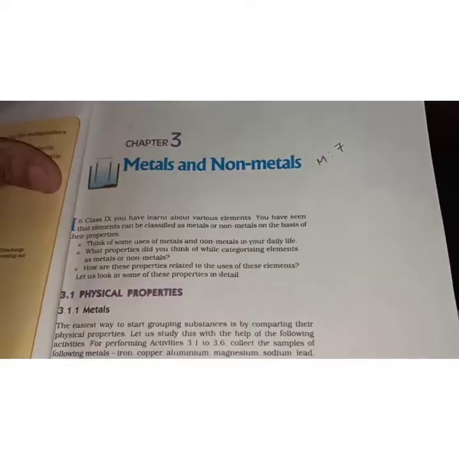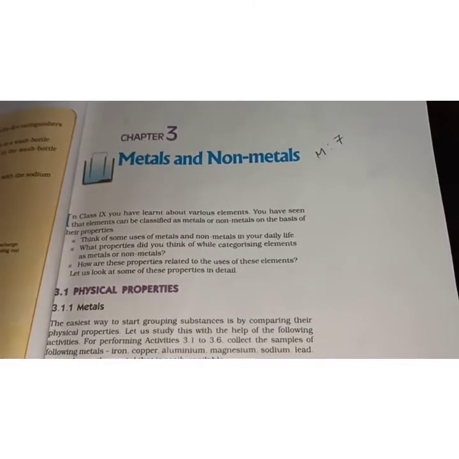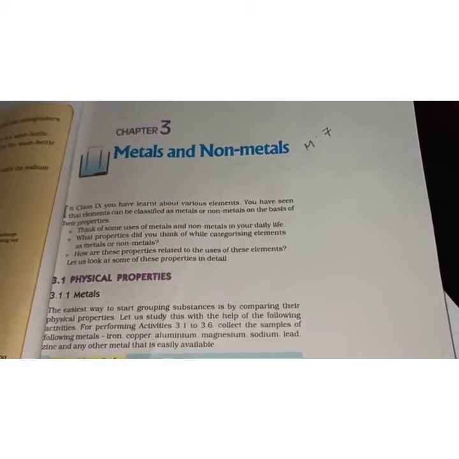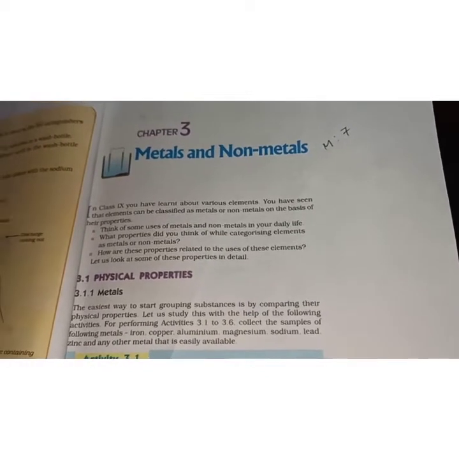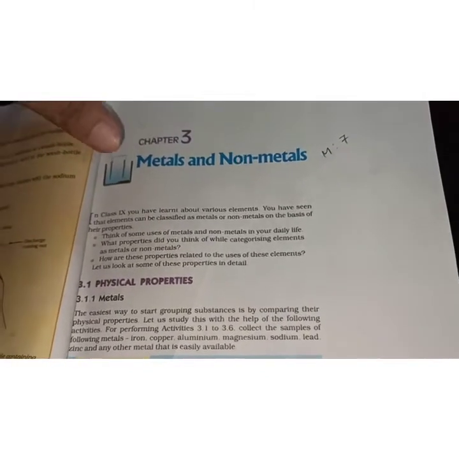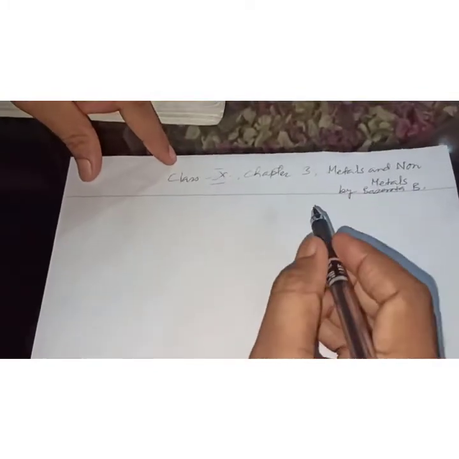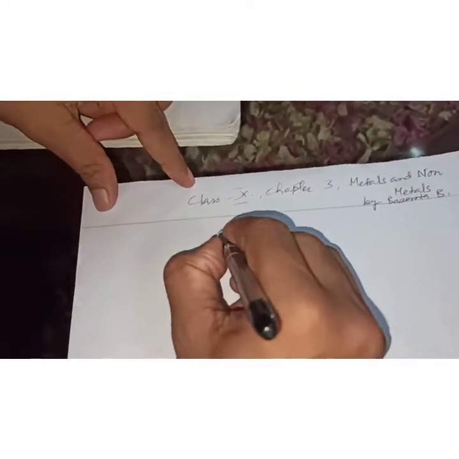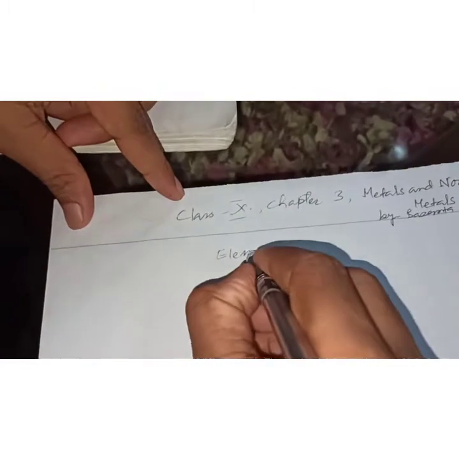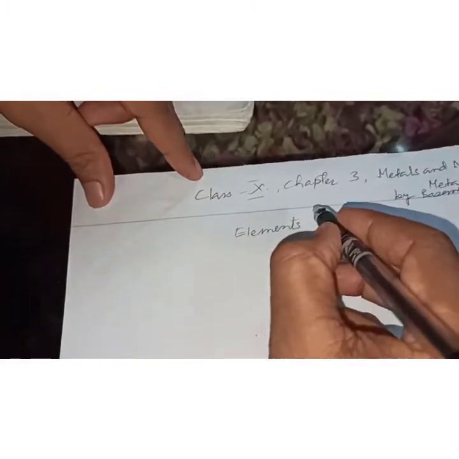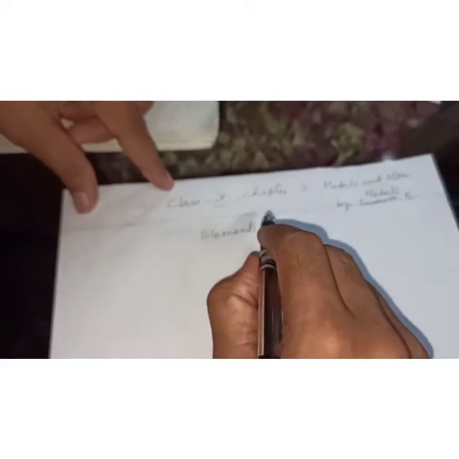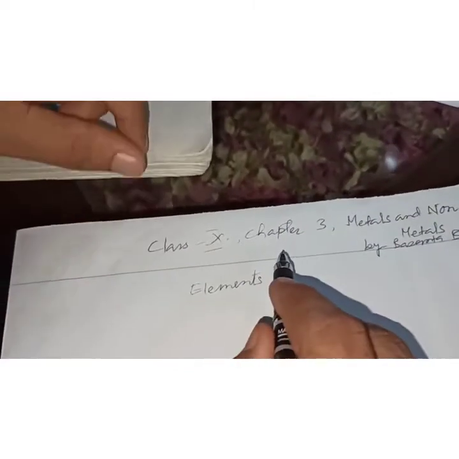Thank you. Class 10 students, today I am going to explain chapter number 3. The name of the chapter is Metals and Non-metals. Before that, we should know about the properties of metals and non-metals. Of course, you should know about the elements, E-L-E-M-E-N-T-S. Elements can be classified as metals and non-metals. That is what we should learn first.